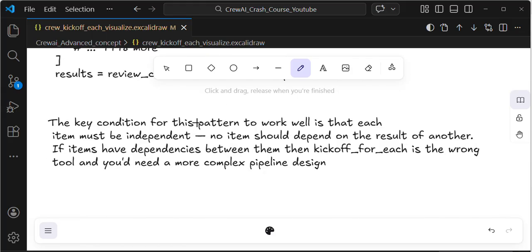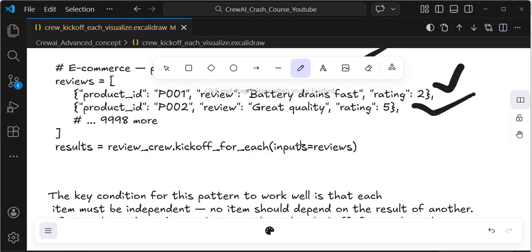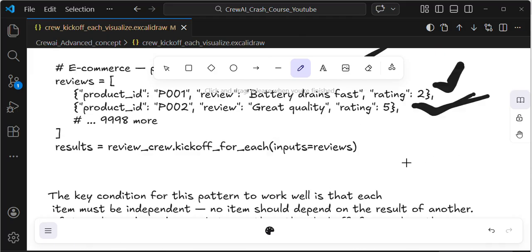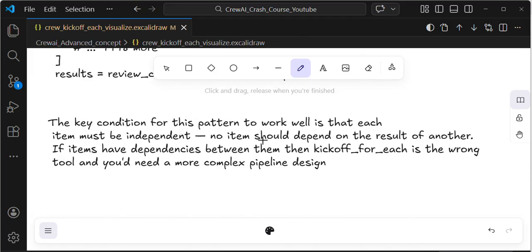The key condition for this pattern to work well is that each item must be independent, guys. Each review can be independent of other reviews. That's why they say items must be independent: no item should depend on the result of another. If the items depend on each other, then this technique is totally wrong, and you need not use it in your applications.